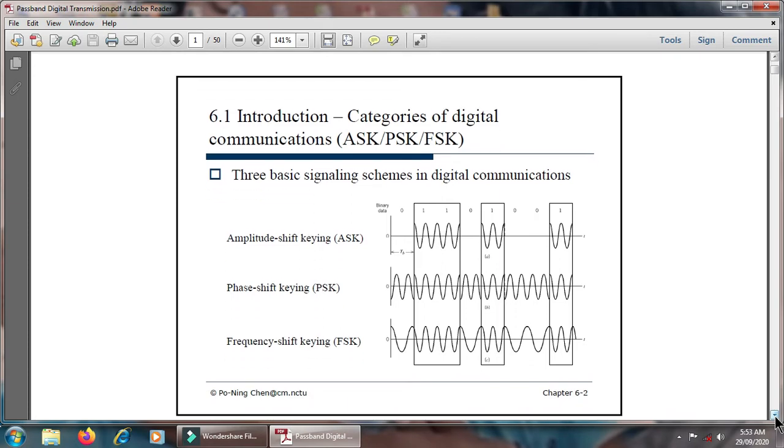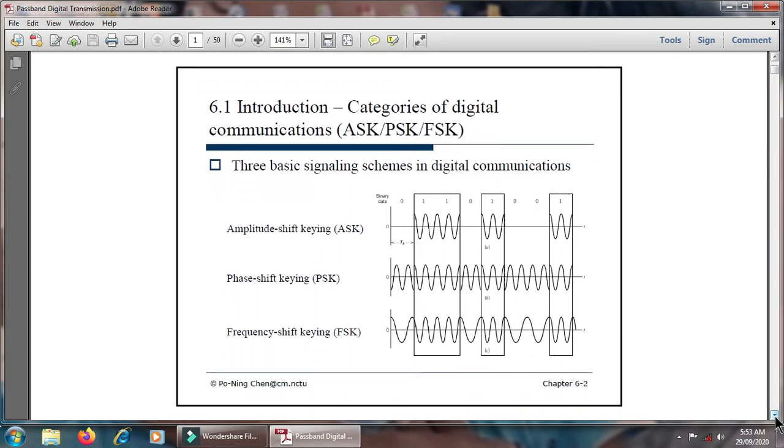In passband, the digital communication is categorized into shift keying techniques: the amplitude shift keying technique, the phase shift keying technique, and the frequency shift keying technique. Here there are three basic signaling schemes in digital communication: amplitude shift keying, phase shift keying, and frequency shift keying.